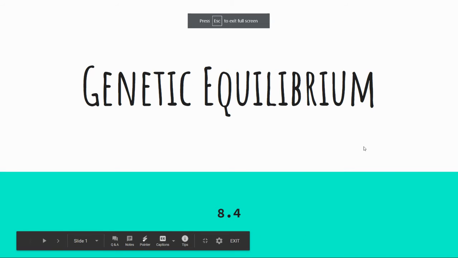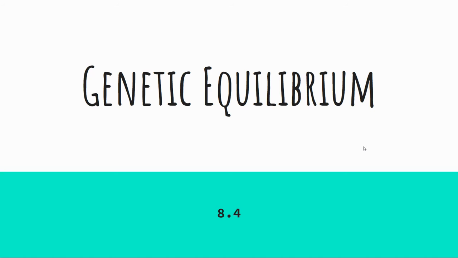All right, so in 8.4, we're going to talk about some different vocab terms with evolution, as well as how does a population reach a point to where maybe natural selection and evolution is not happening to that population? So when does a population reach this idea of perfection, and evolution stops acting on it? We're going to look at 5 different principles that need to be met in order for evolution to not act on a population.